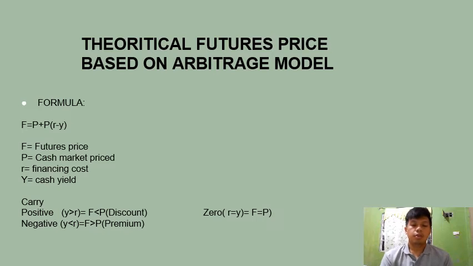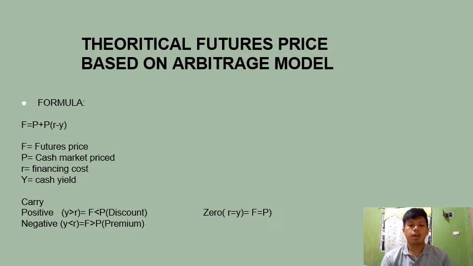You also have to take note of the following. If the cash yield Y is greater than the financing cost R, our futures price will be lesser than the cash market price, and it will sell at a discount to the cash price. If the carry is negative, meaning the cash yield Y is lesser than the financing cost, then our futures price will be greater than the cash market price, or it will sell at a premium to the cash price.